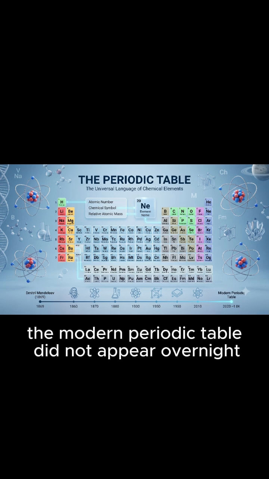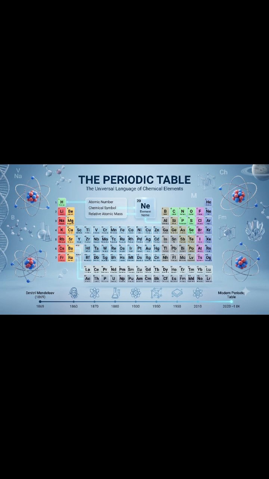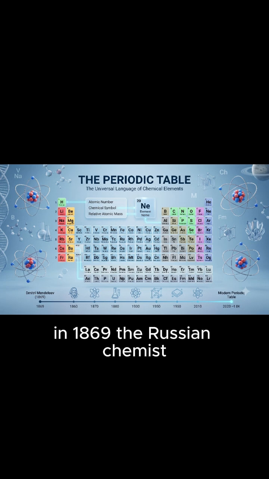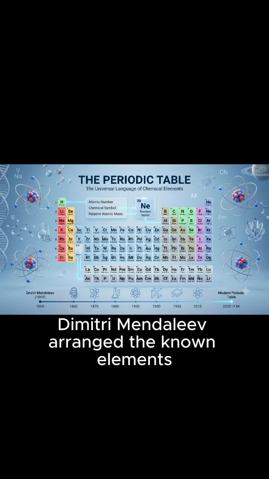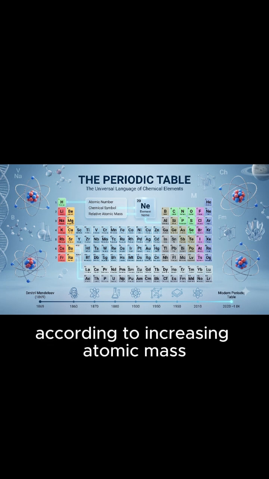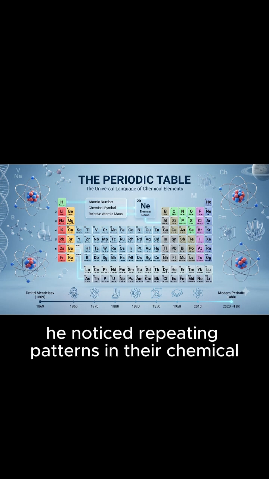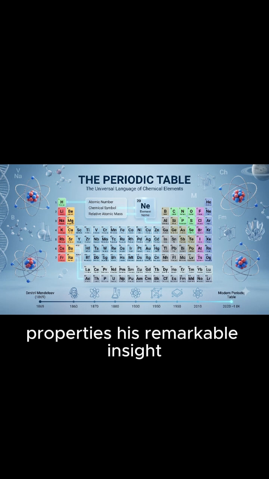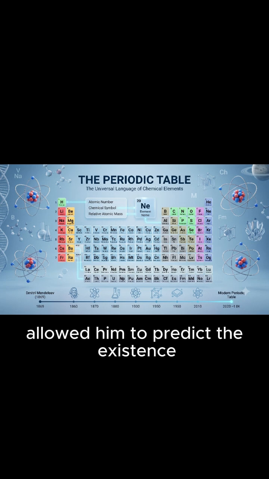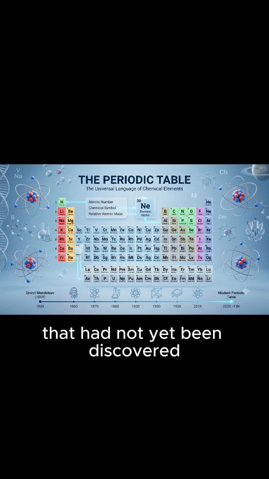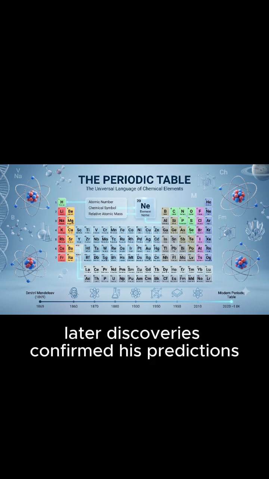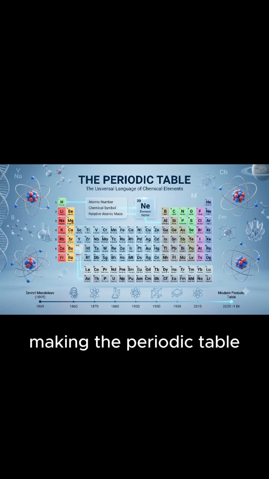The modern periodic table did not appear overnight. In 1869, the Russian chemist Dmitri Mendeleev arranged the known elements according to increasing atomic mass. More importantly, he noticed repeating patterns in their chemical properties. His remarkable insight allowed him to predict the existence and properties of elements that had not yet been discovered. Later discoveries confirmed his predictions, making the periodic table one of the greatest scientific accomplishments in history.